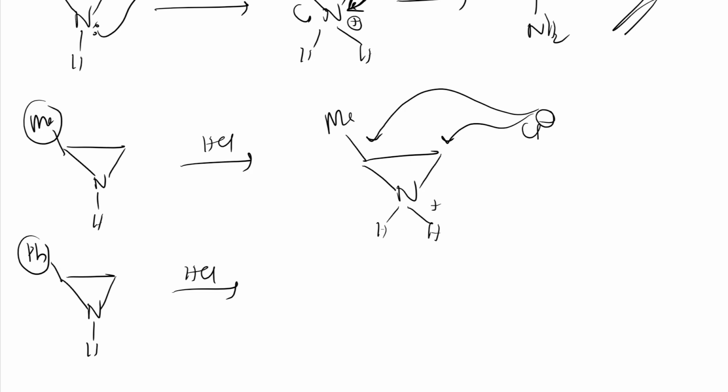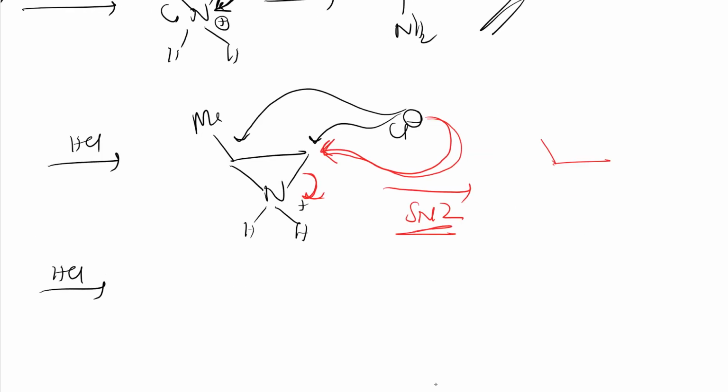Let me show it by red marker. It will attack here and this bond will break. So it will go like SN2 reaction, right? Why only it attacks here? Because if it attacks, this bond will be broken through transition state. It will form SN2 reaction and I'll get this product here. Let me write. So methyl will be there, here chlorine will be there, and here NH2 I'll get.